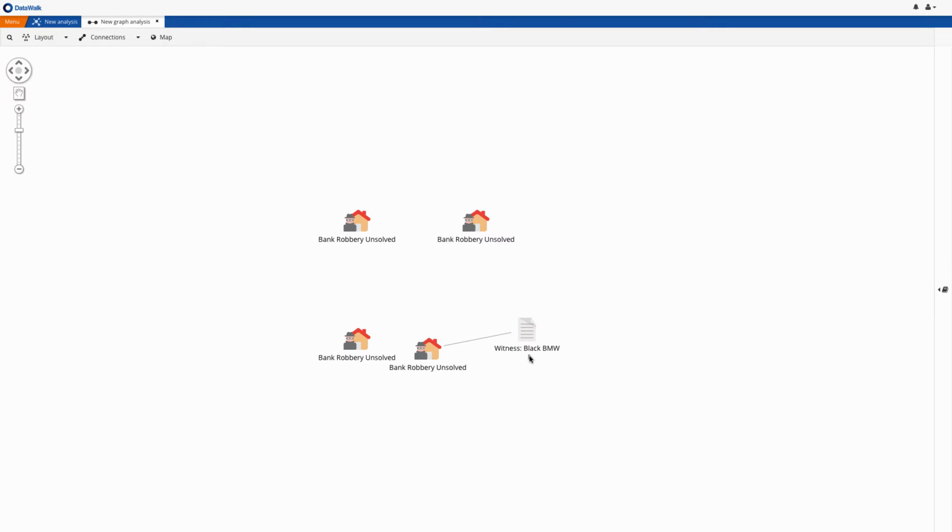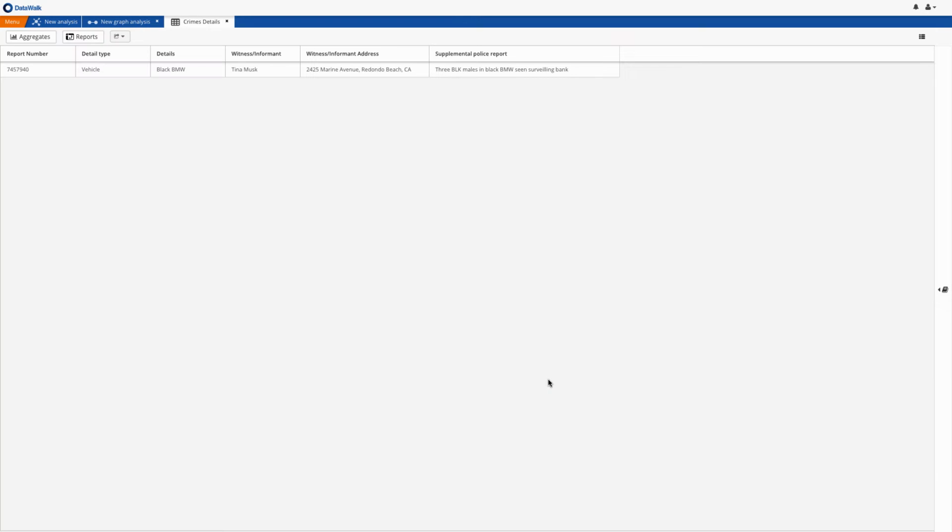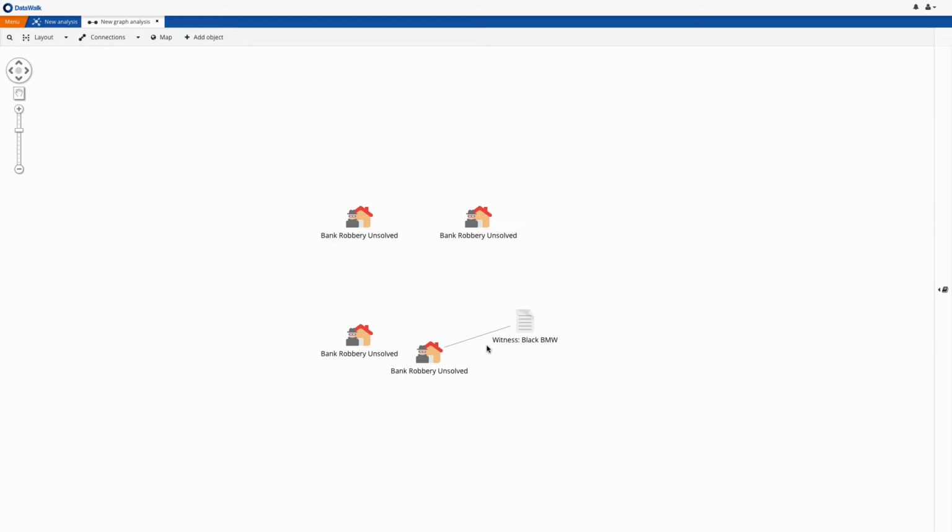A witness has stated that a few days before the robbery of the last bank, there was a black BMW with 3 black males in the parking lot that seemed to be watching the bank, and this information from a supplemental police report is available in the DataWalk system. So on the graph, we add vehicles that are associated with the banks.